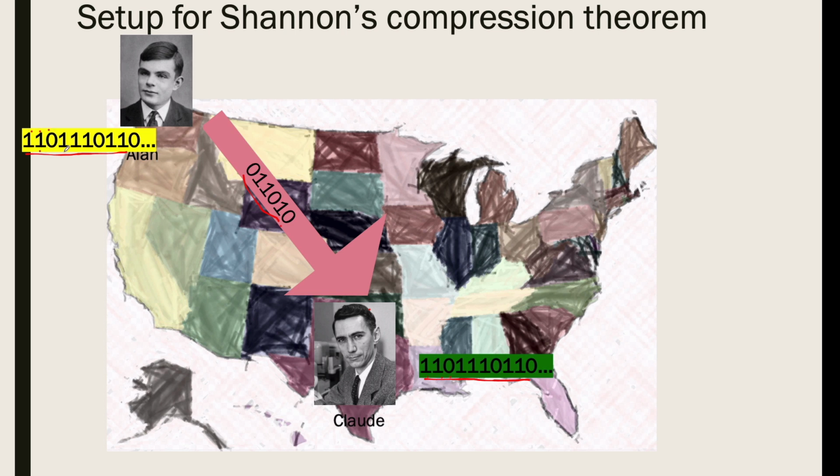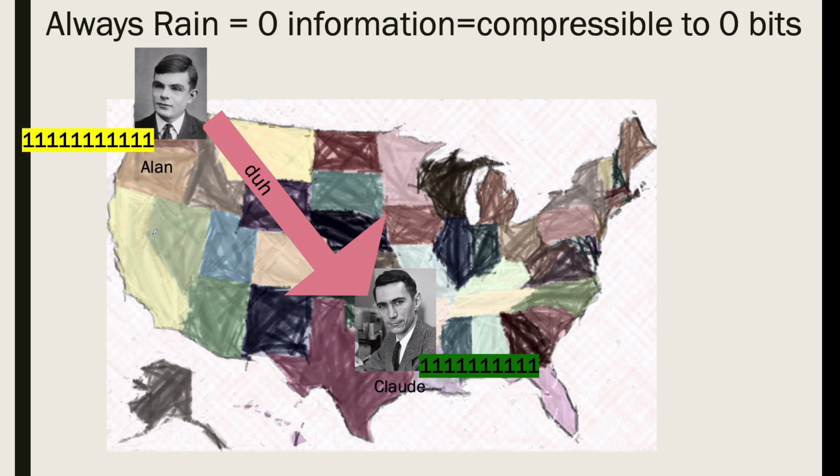And you may be thinking that it's actually impossible to represent any sequence of 100 bits by compressing it in fewer than 100 bits, and that's correct. But if you allow a little bit of probability of error, and that's part of the genius of Claude Shannon's setup, then if you allow arbitrarily small probability of error, as the number of days goes to infinity, you can actually compress these sequences. So the first thing to realize is, let's say that it always rains in Seattle.